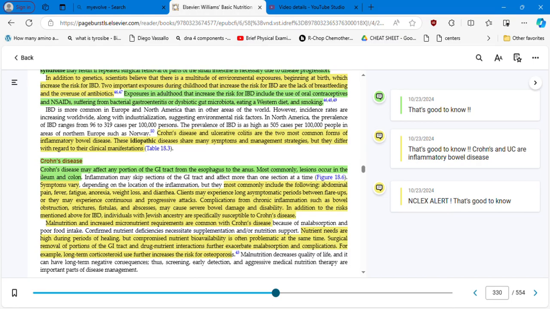So there is a point in which the patient doesn't know what to eat. So they don't want to eat. Okay? So complications from chronic inflammation such as bowel obstruction, strictures, fistula, and abscesses may cause severe bowel damage and disability. In addition to the risk mentioned above for IBD, individuals with Jewish ancestry are specifically susceptible to Crohn's disease.